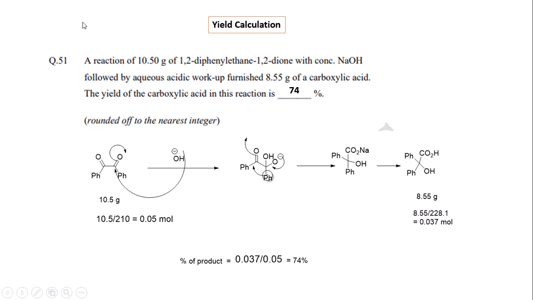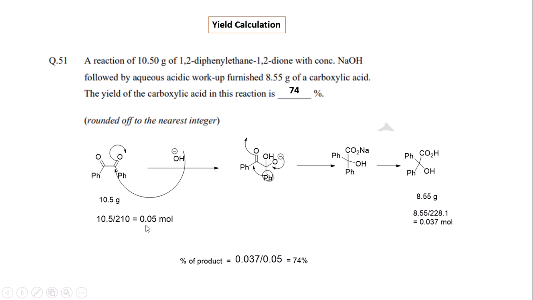A reaction of 10.5 g of 1,2-diphenylethane-1,2-dione. This is a yield calculation problem, where the molecule must be converted to moles. The starting material is 10.5 gram.